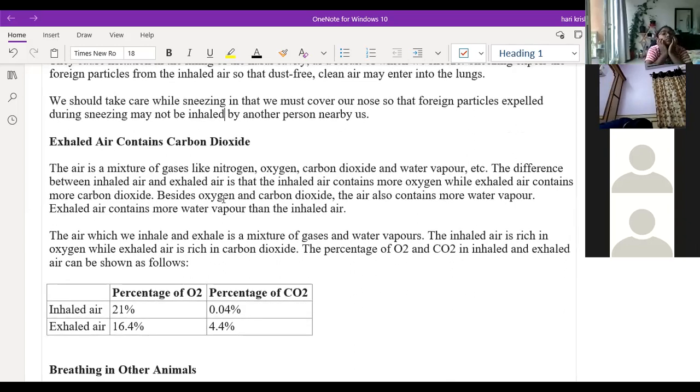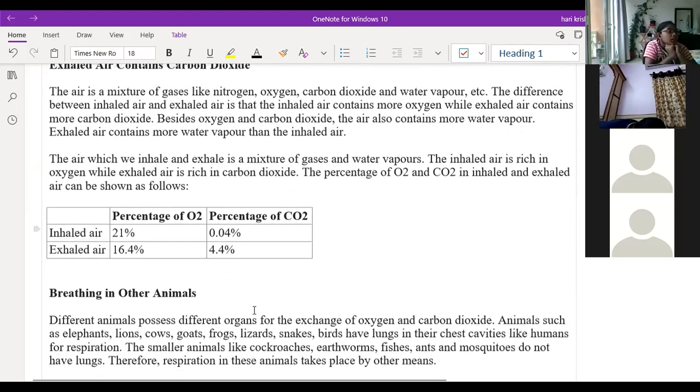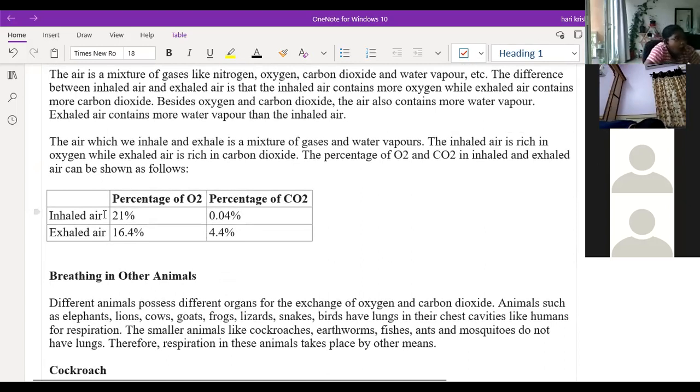Whatever air we are exhaling will contain carbon dioxide. What is the percentage of that? This is a very important tabular column. During the inhalation, what is the percentage of O2? 21%. What is the percentage of CO2? 0.04%. During the inhalation process, oxygen will be 21 percent and CO2 will be 0.04 percent.